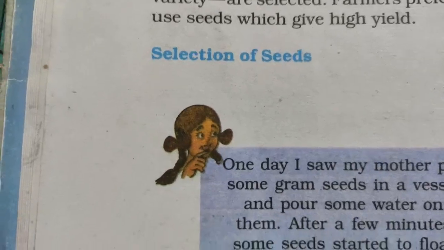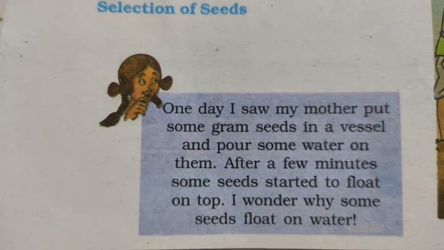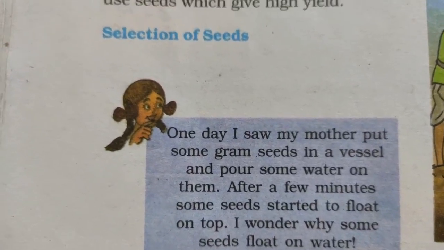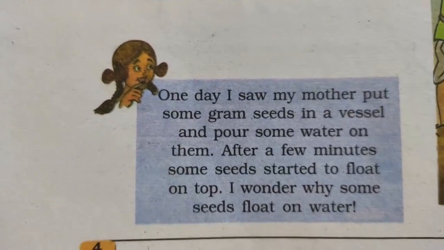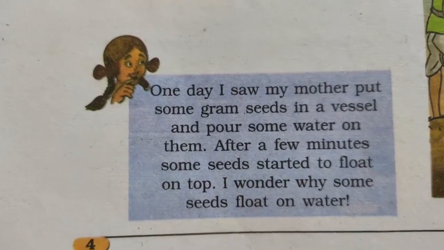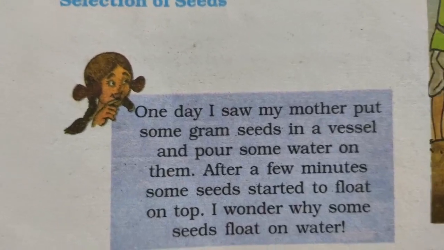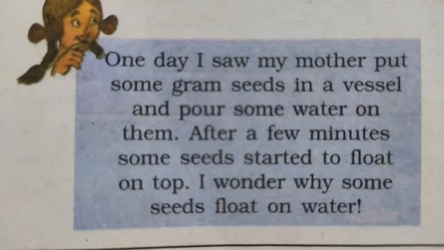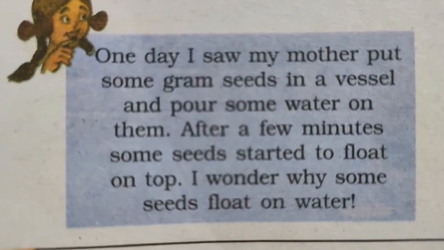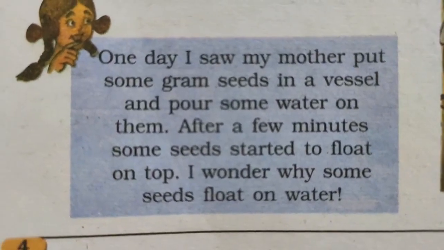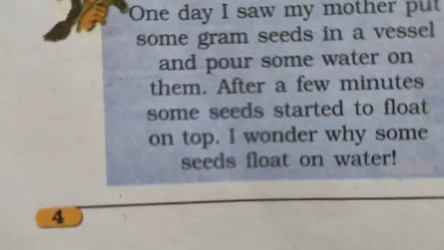One activity is given over here. You must have seen your mother or grandmother cook some grains like moong. They put some seeds in a vessel and then pour water on them.